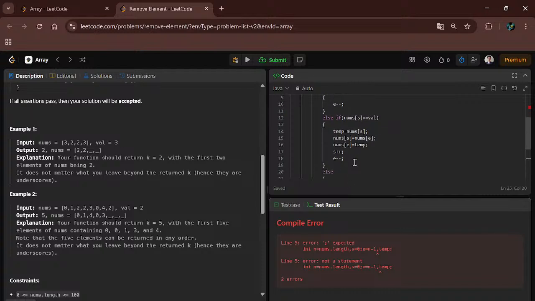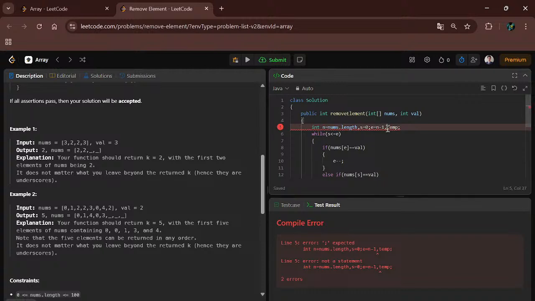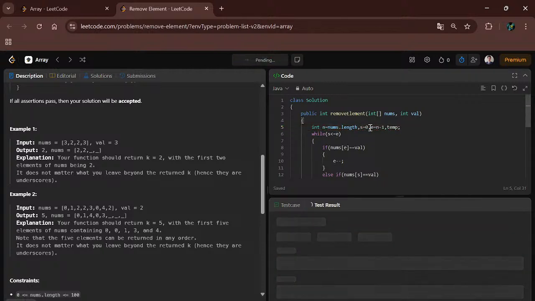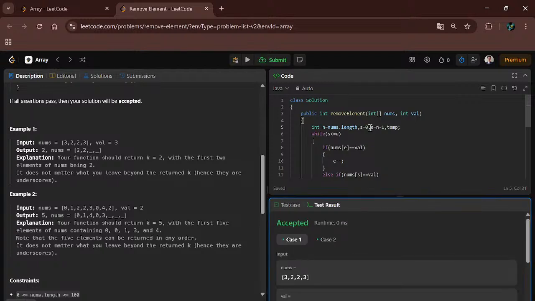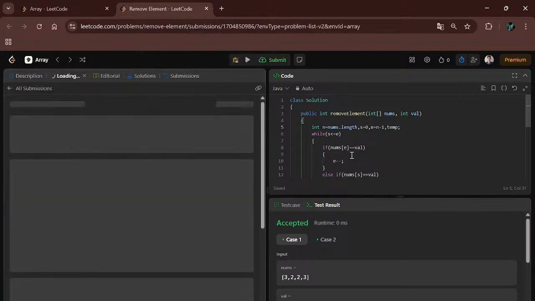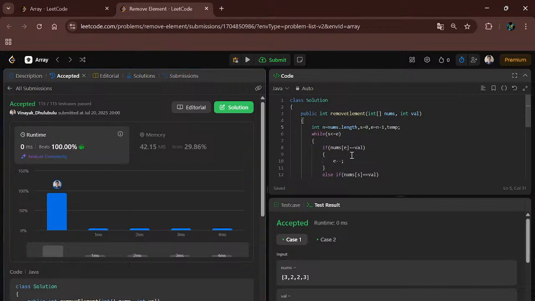Okay, here is an error. Okay, here is the semicolon. Sorry guys, let's compile the code. Okay, our code is successfully compiled. Let's submit the code. This is also a very important problem which you can solve by using two pointers.